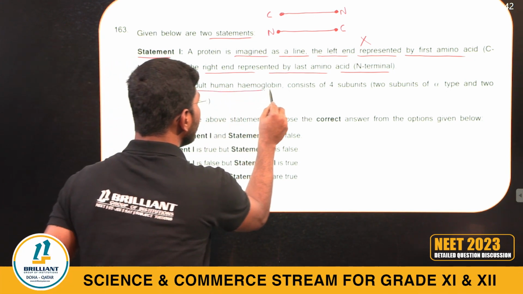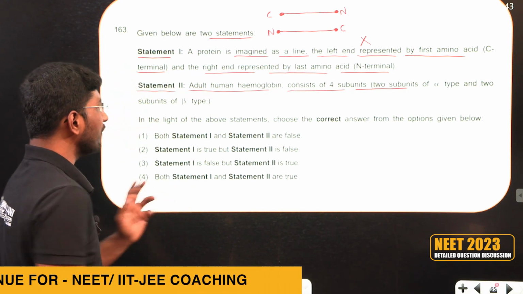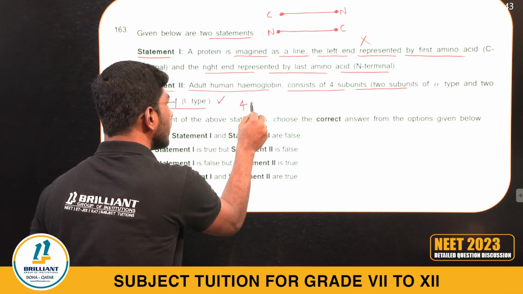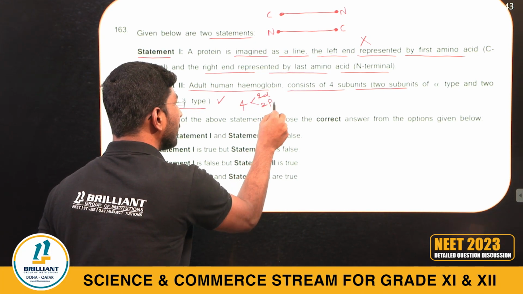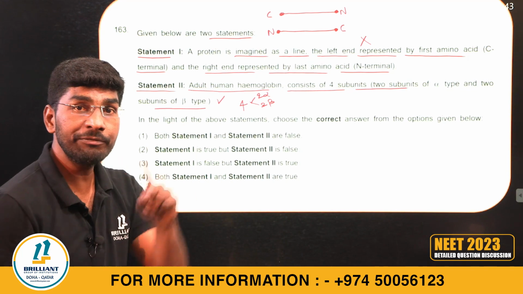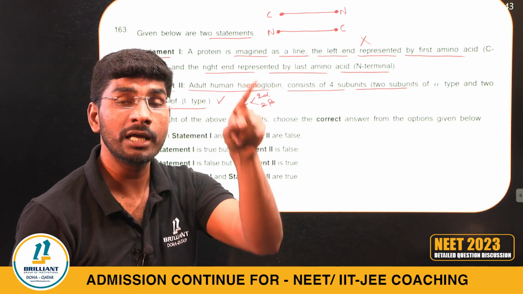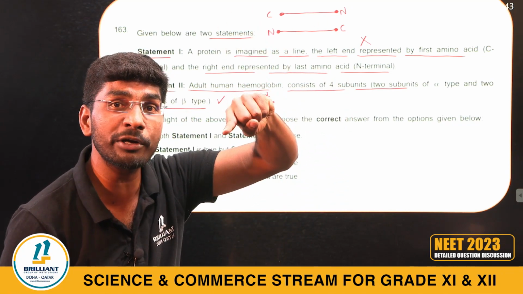Adult human hemoglobin consists of 4 subunits, 2 subunits of alpha, 2 subunits of beta. Absolutely correct. 4 polypeptide chains are there, 2 alpha polypeptide chains, 2 beta polypeptide chains in the hemoglobin. If you are able to recall principles of inheritance and variation chapter, sickle cell anemia, beta polypeptide chain, 6th amino acid we discussed.